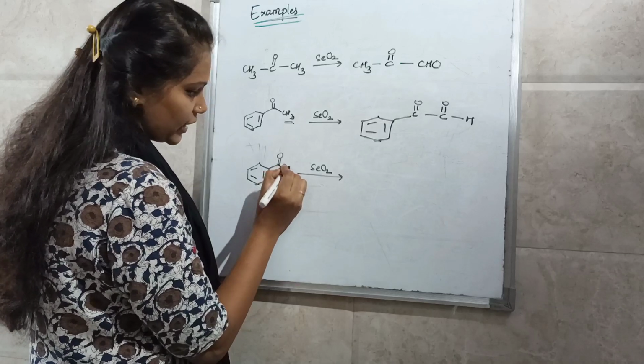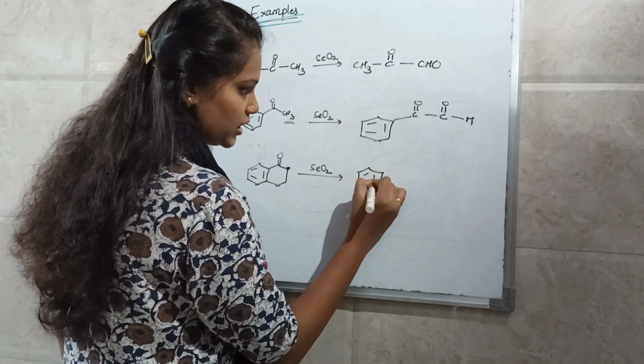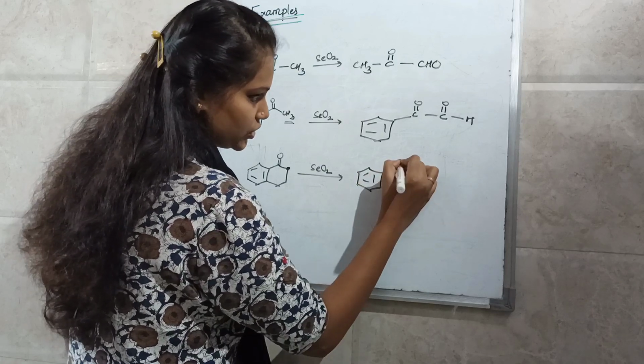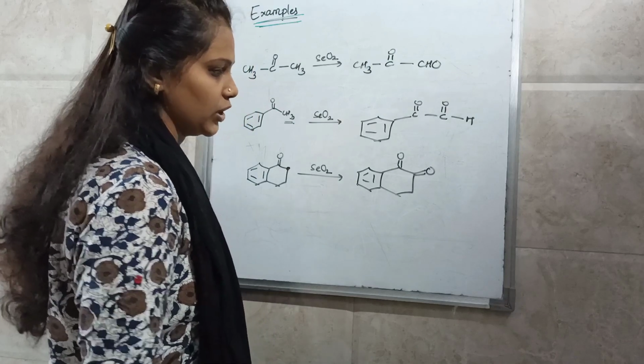Here you have one active methylene group, so when it is treated with selenium dioxide, it will oxidize the active methylene group and you will get an alpha dicarbonyl compound.